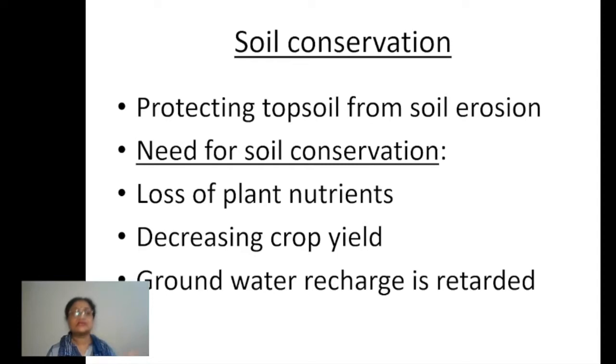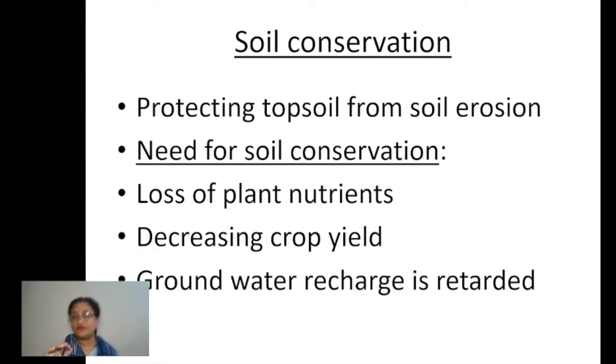Understood? So once we do anything for soil conservation, we are helping in more and more recharge of groundwater. Many things are related to this, children. For that reason, soil conservation should be done immediately.